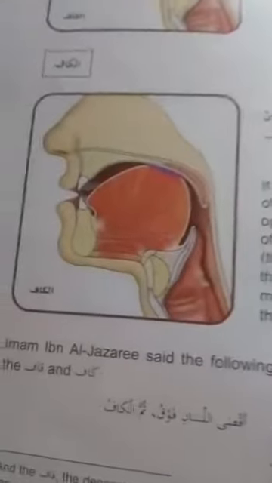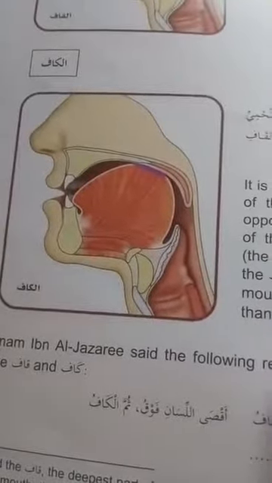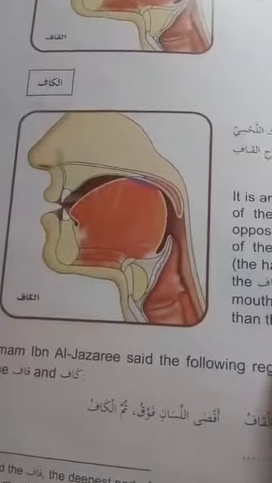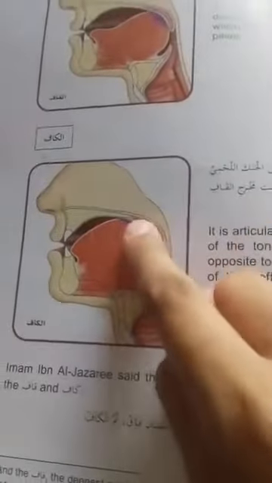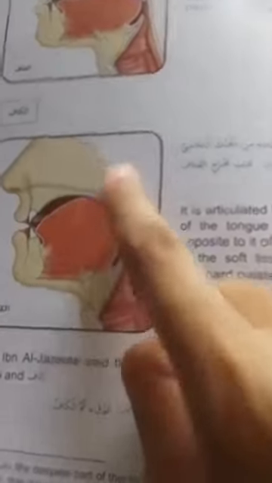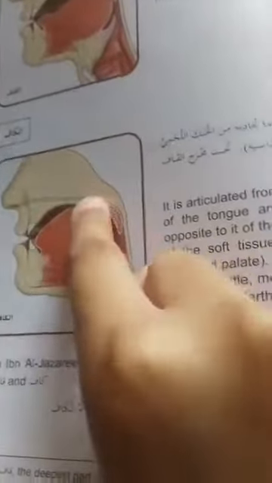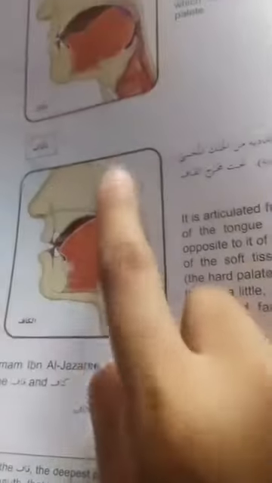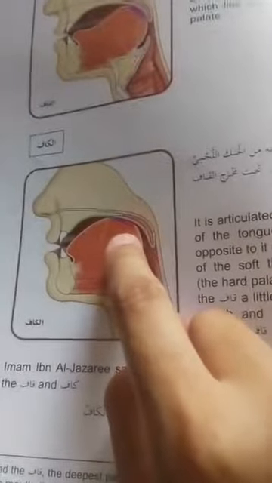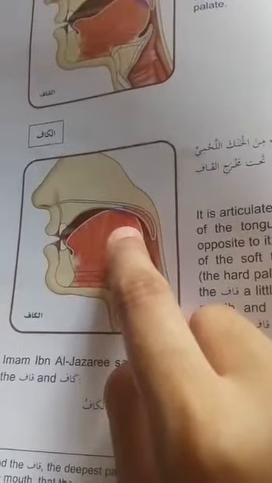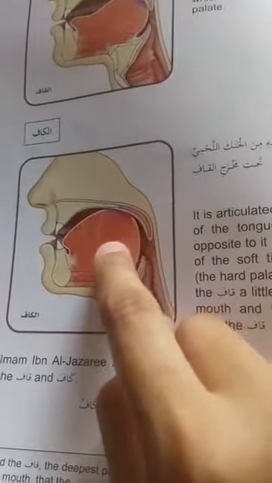For kaf we have to pronounce it like ak, ik, uk, and its exit point will be when aqsul lisan touches the combination of hard and soft palate. You can see here this pink portion of the upper palate is called the soft palate, while this yellow portion is called the hard palate. So when aqsul lisan touches the combination of hard and soft palate, there will be pronunciation of kaf. It's like that, ak, ik, uk.